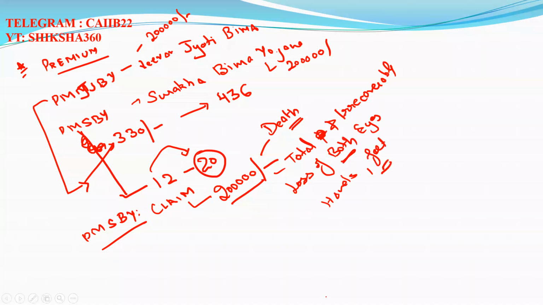Okay, loss of sight of one eye and loss of use of one hand or foot. Clear? In that case 2 lakh is to be given. Like we can say that simultaneously there is loss of one eyesight and along with that loss of one hand or foot.